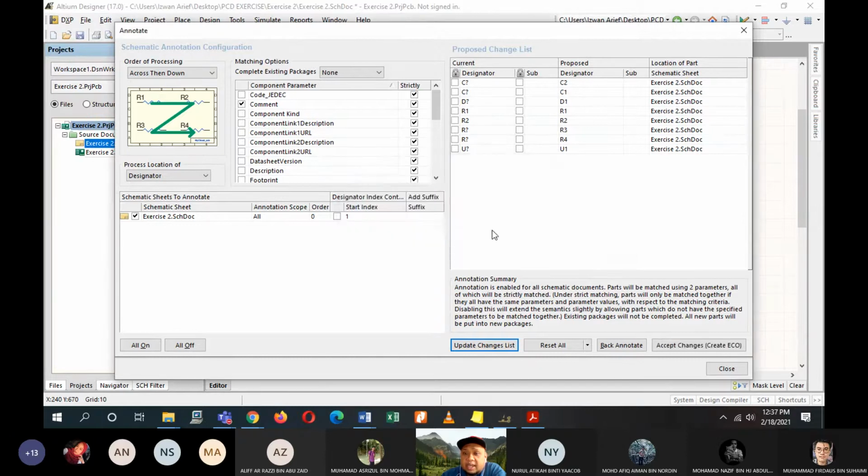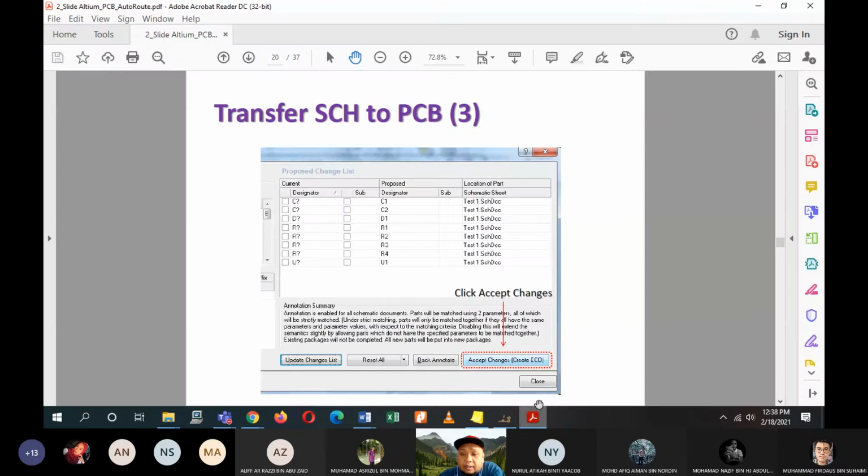Then click OK. Now if you look at the proposed designator, all of them have been given their own designator. U becomes U1, the two without designators become R3 and R4, C1 and C2, D becomes D1.